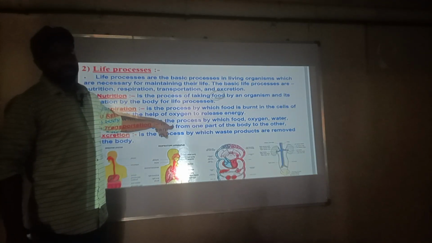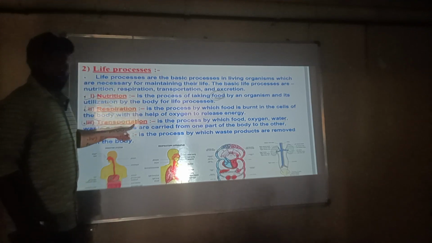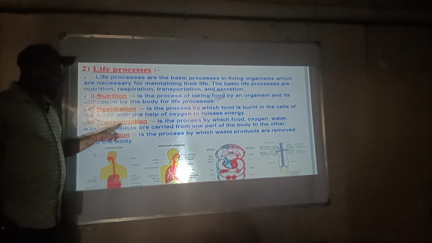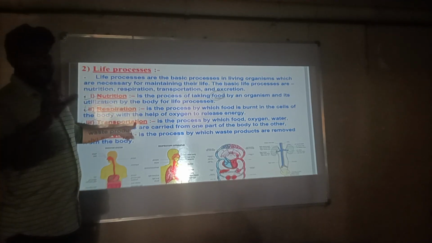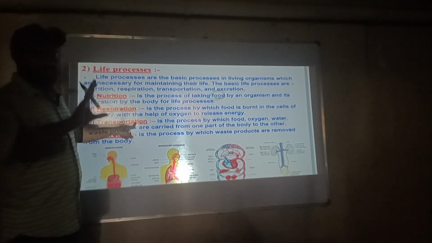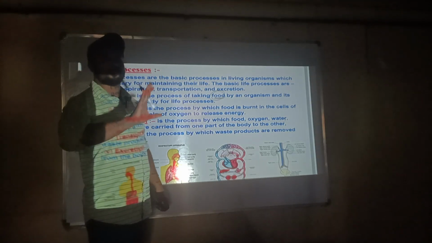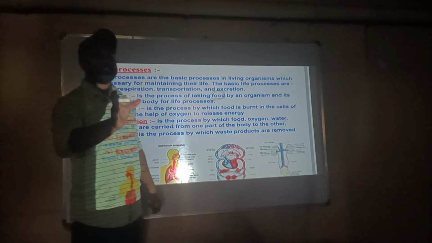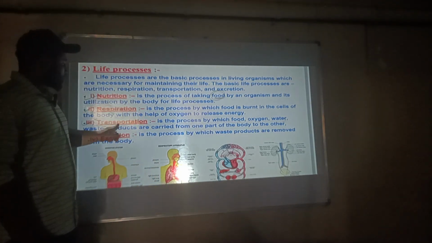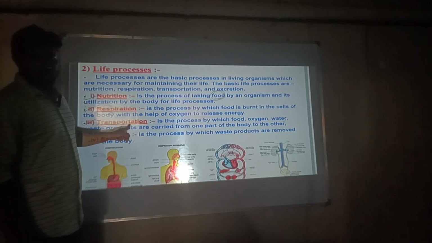Protein molecules, oxygen and water molecules are transferred from one part of the body to another. If transportation does not occur, no part of the body will get protein, lipids or any proper nourishment. Transportation is one of the most important processes.